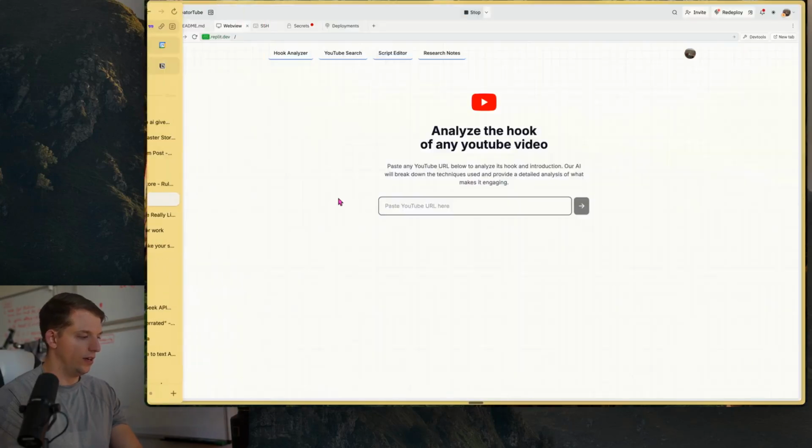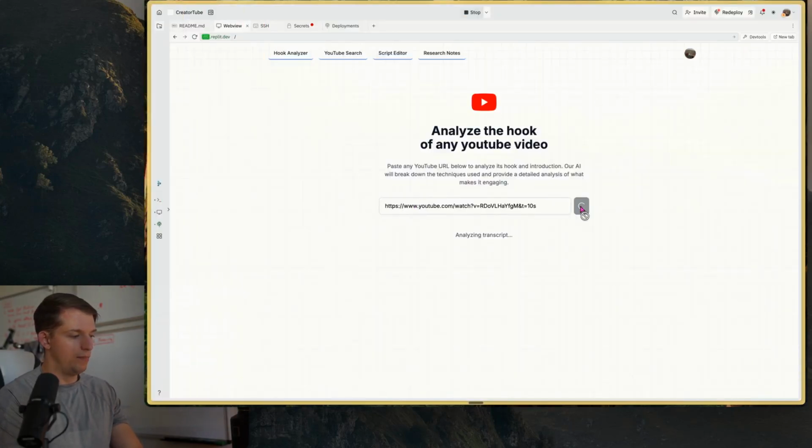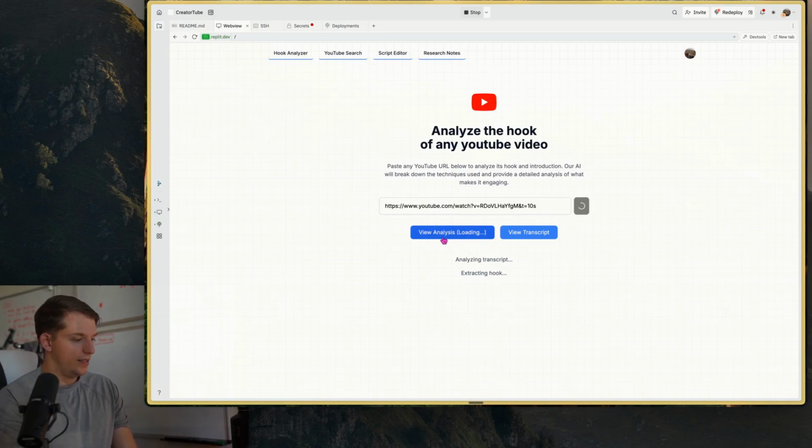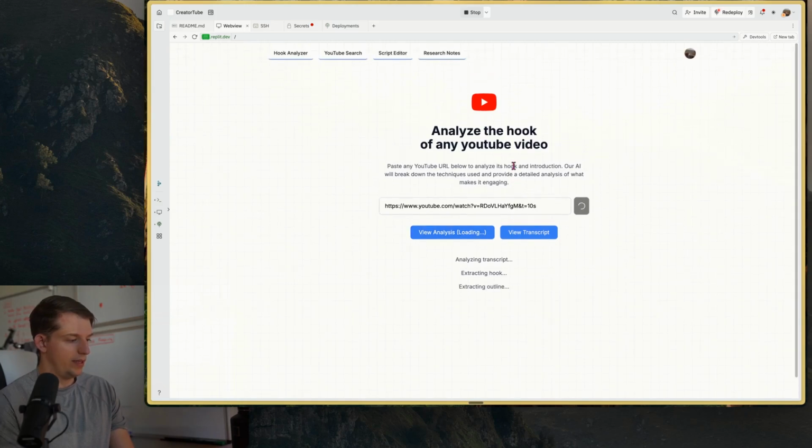Wow, that's a good hook. That right there is a toe bone of a baby dinosaur. That's a good hook. All right, let's extract that. Boom. Analyzing transcript, extracting hook. The analysis is loading. We can view the transcript while it's loading. The analysis will complete momentarily. There we go. We can view the analysis.